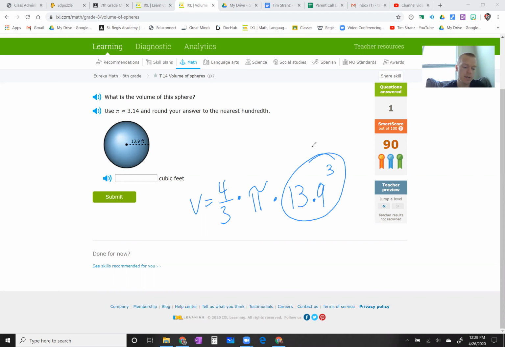So 13.9 cubed. If you're using a calculator, on an iPhone, the cubed button is just going to look like this. So if you see that, that means something raised to the third power, okay? So this circled part, 13.9 cubed, is